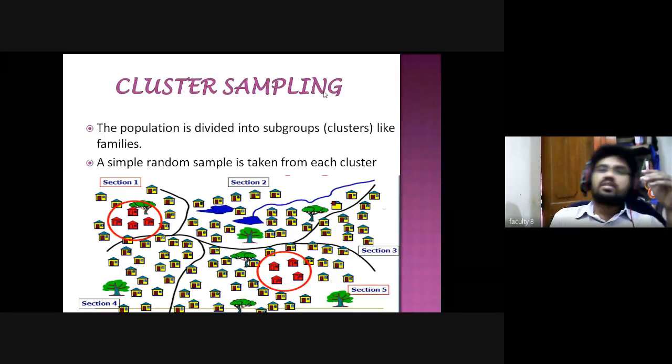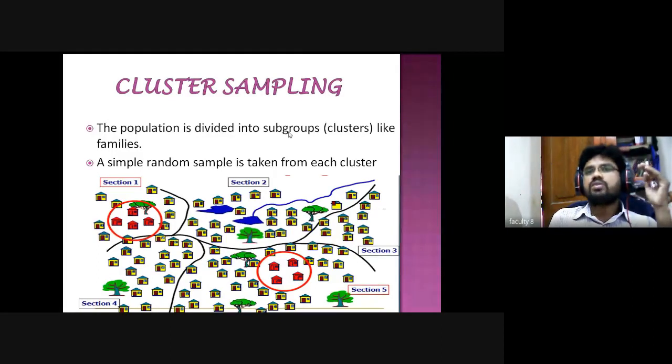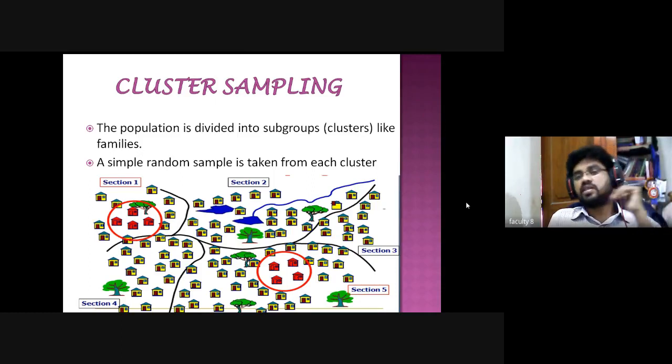Simple. The population is divided into subgroups on the basis of clusters like families. If you take families, there are small families and big families in our villages. Those where the family size is more than 5 may be called large families, and those with 4 or fewer are small.